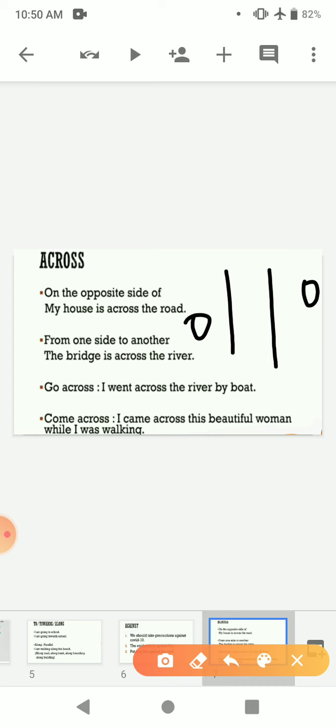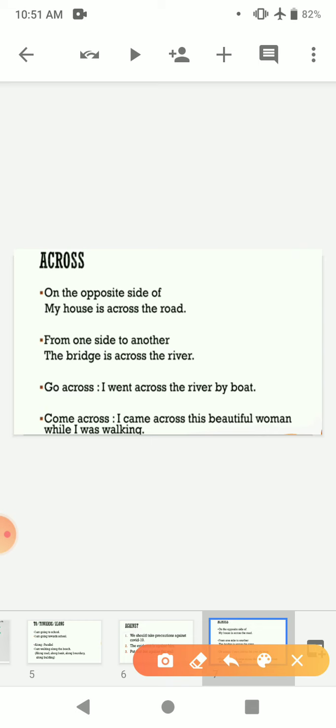I am here, and I have to tell somebody that my house is here. This is my house. So I will say my house is across the road. So when you have to say something which is on the opposite side of something, you use across.